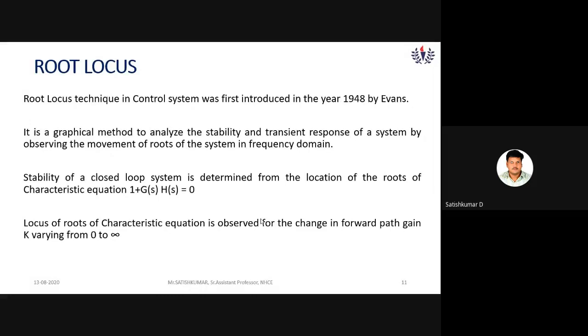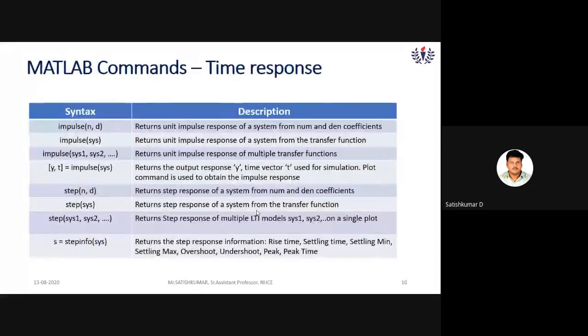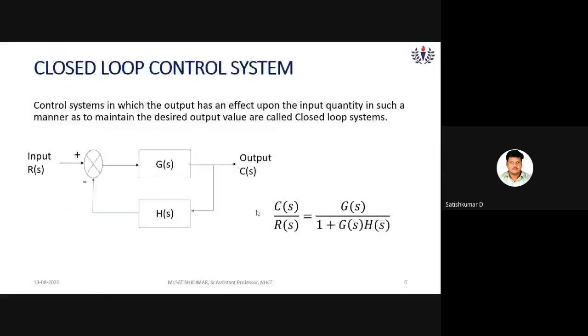Okay. And in the previous slide, this is the closed loop transfer function, you have to remember, I told you to remember. C of S by R of S is G of S whole divided by 1 plus G of S H of S. The denominator represents the characteristic equation. Okay. 1 plus G of S H of S is equal to 0. That is the characteristic equation.